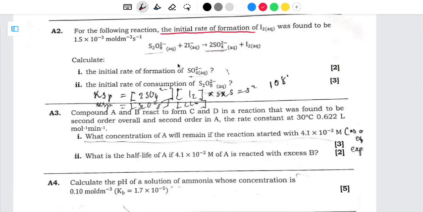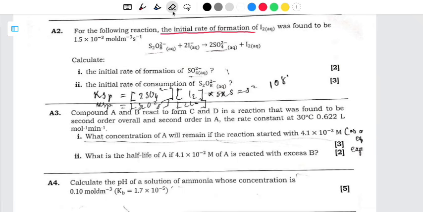Now, one thing that you need to know here is that this is the rate of consumption, this is the rate of consumption, and this is the rate of formation. I'm going to explain why. If the reaction is proceeding forward, you're going to find that there will be consumption of the reactants, and the products are going to be formed. That's the reason why we are saying rate of formation. So the products are being formed, or there is an increase in the products and a reduction in the reactants. So that is one thing you need to know about the forward reaction.